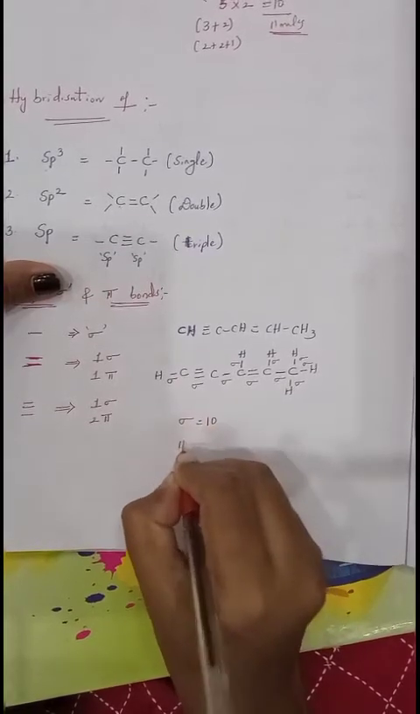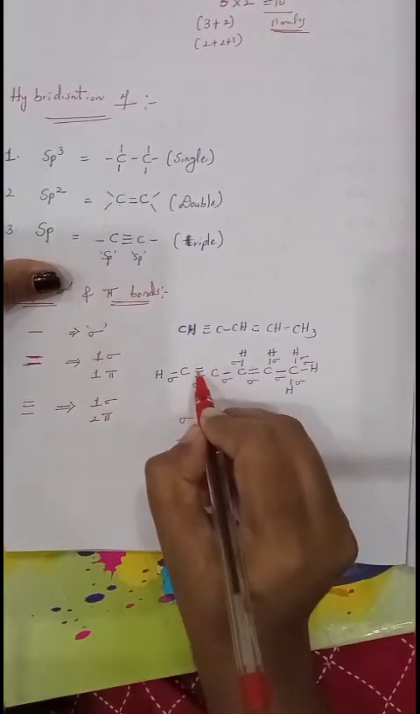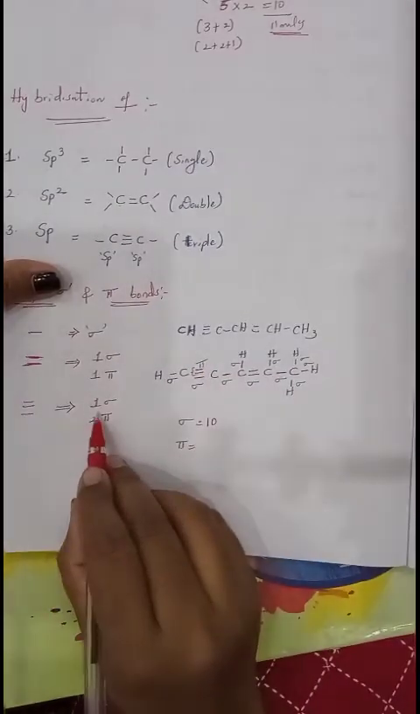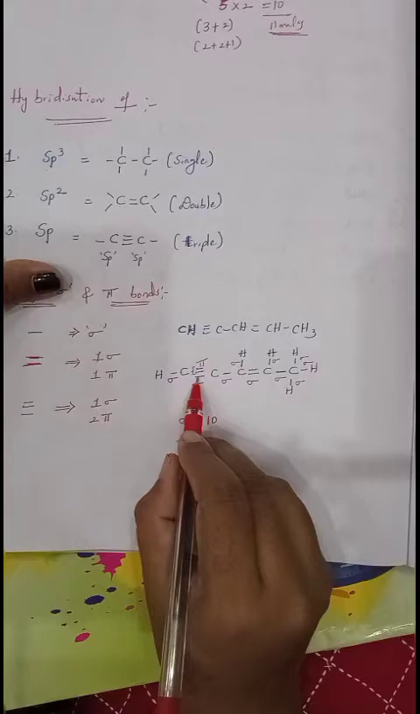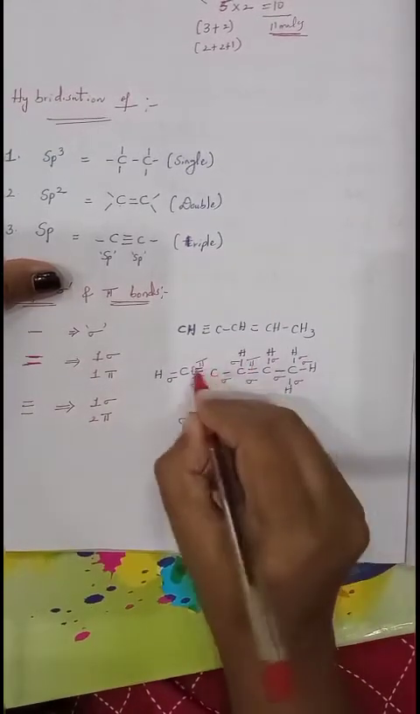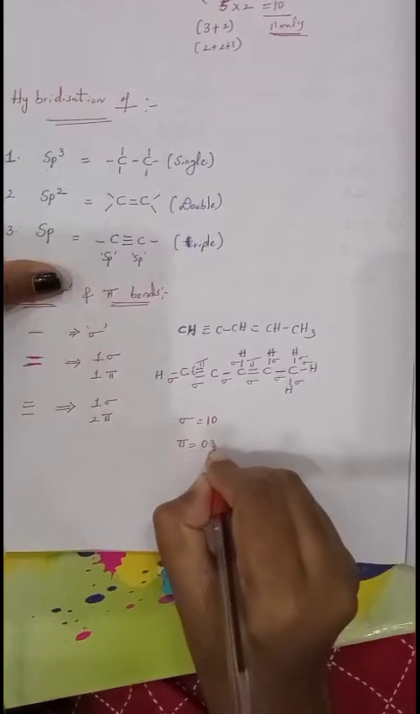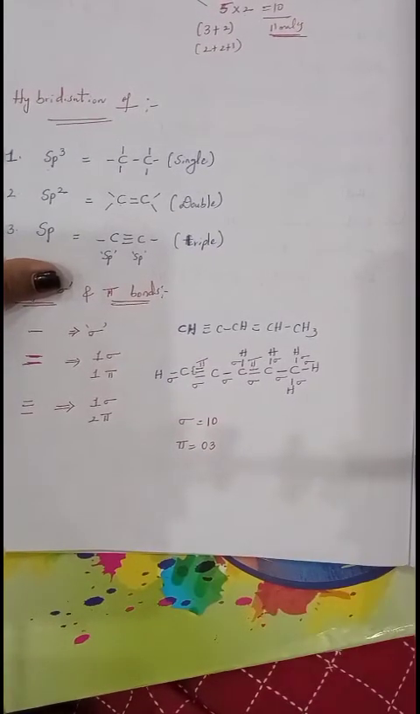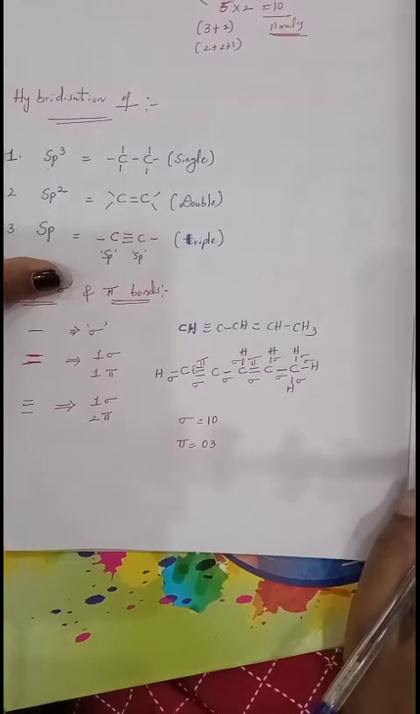Then the number of pi bonds. So these two are pi bonds. In a triple bond, 1 sigma bond and 2 pi bonds. In a double bond, 1 is sigma, 1 is pi. This is a pi bond. So 2 plus 1, that is 3 pi bonds are there. So like this we can find out the number of sigma bonds and pi bonds.